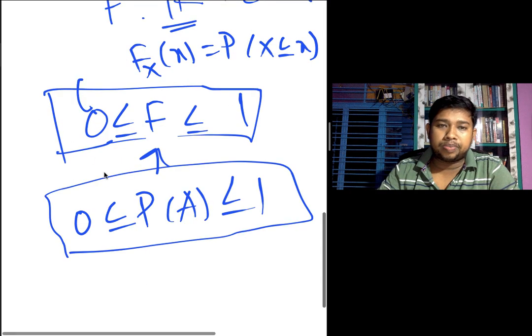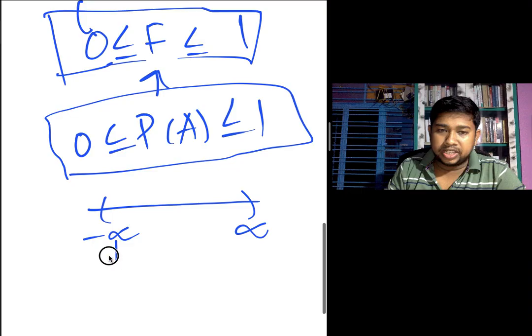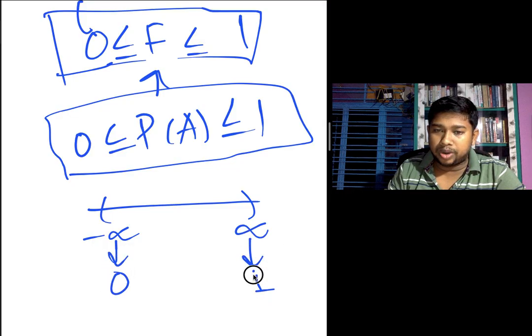That means you can draw the figure. If this is the real line, from minus infinity to infinity, where at minus infinity the F of x value is 0, and at the upper end, infinity, the value is 1.